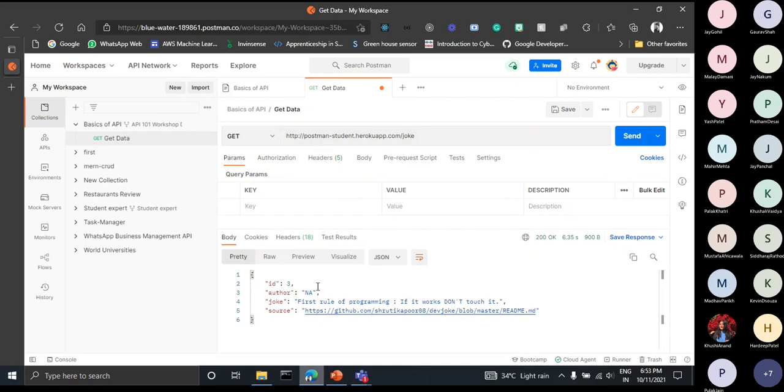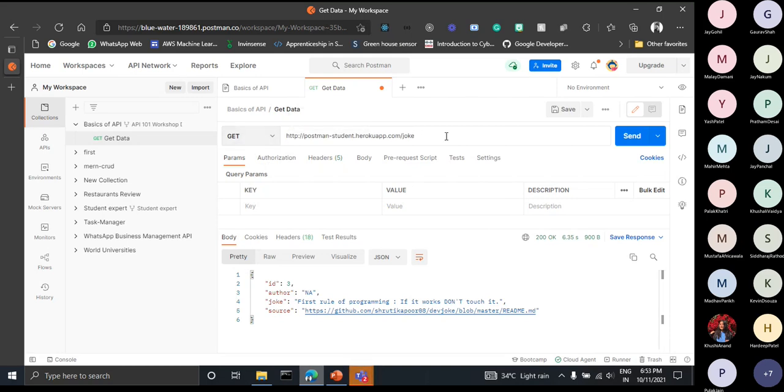What I am doing here is that there are already a couple of jokes present on the server. Now I am a client, or understand this Postman as a client, and I want to get a joke that is already present on the server. The server name is Postmanstudent.heroku.com. From this server I want to get a joke that is already present in the server, or you can say the database. So I have sent a get request because I want a joke, to fetch data or retrieve information from the server. I am sending a get request to get a joke from this domain.